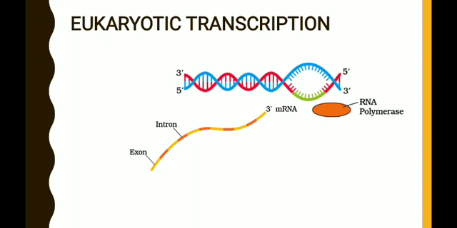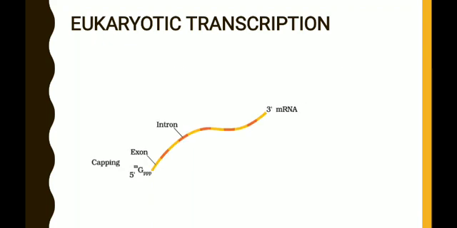Now just see here, the RNA molecule produced here is actually not mRNA. This is a precursor of mRNA, that is called hnRNA. And this hnRNA consists of different structural components.